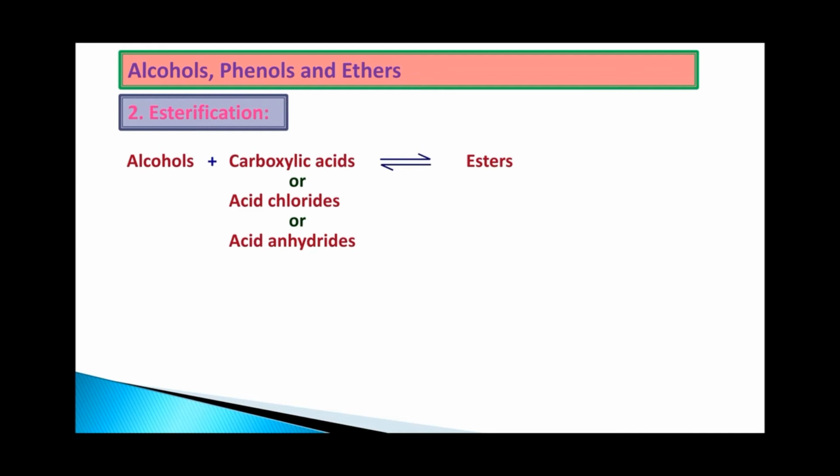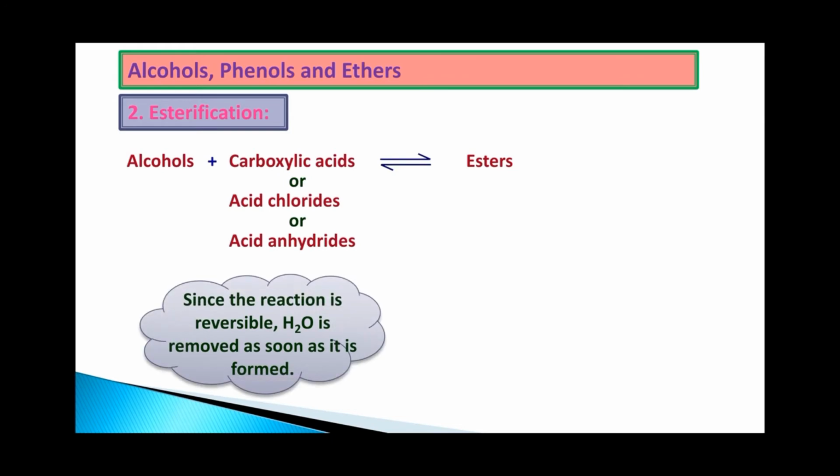During this reaction, the byproduct will always be water and it has to be removed immediately.